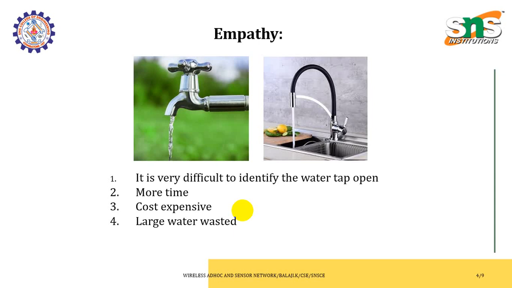So these are the major empathy priorities we got from the company people: identification time, expensiveness, and water waste.